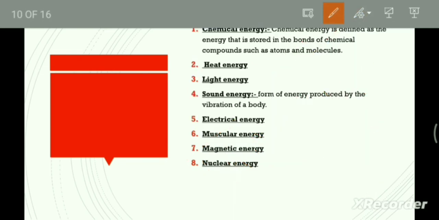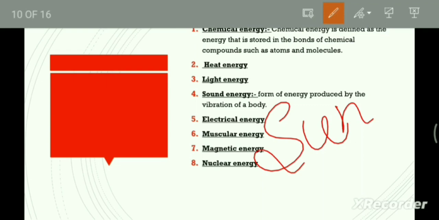Next, about light energy. Light is a form of energy which enables us to see the world around us. Thus, it is a form of energy in action. The main natural sources of light energy are the sun, the stars and fireflies.